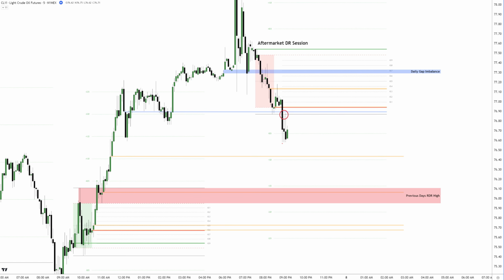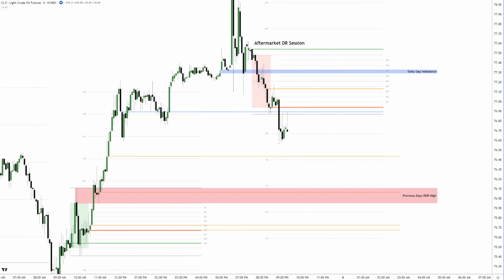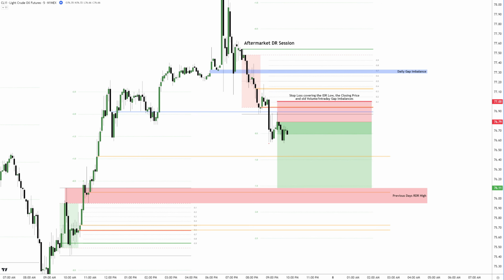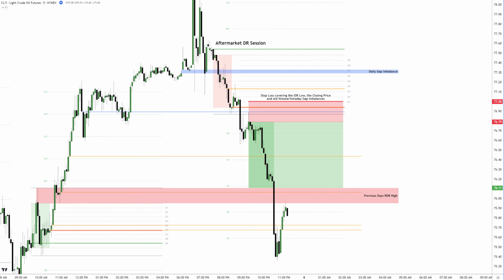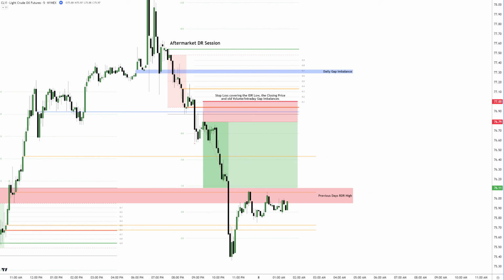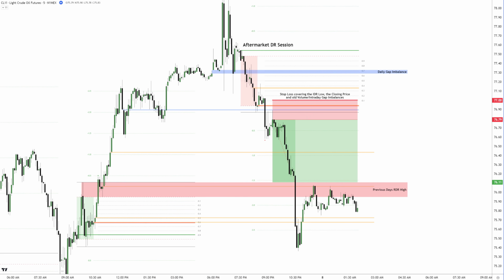Patience is key. Wait for the next opportunity. Here we get another beautiful rejection, not only from the DR low, but also from the intraday gap imbalance. This is a valid short setup, with your stop loss covering the IDR low, closing price, and previous wibs and gibs, offering more than 3R. Price reached its target and extended even further to the downside. This was a beautiful trade with stacked confluences that simply could not be ignored.